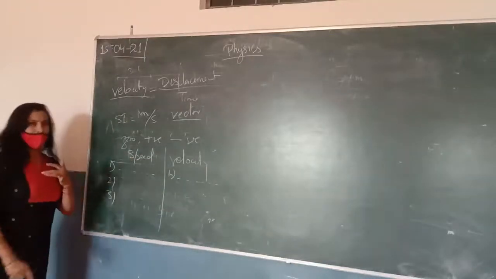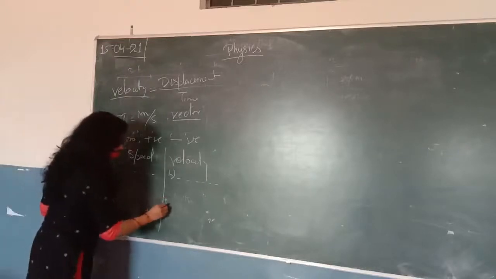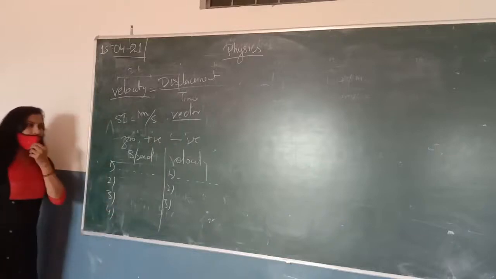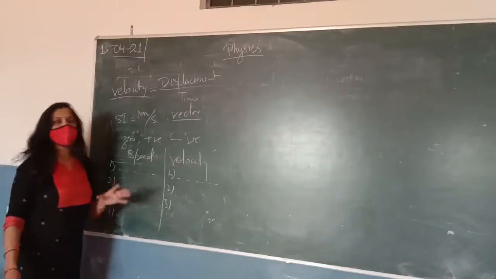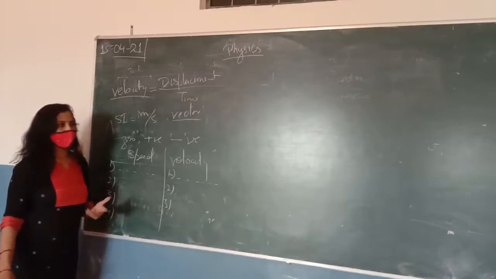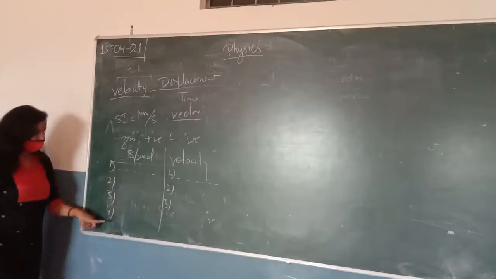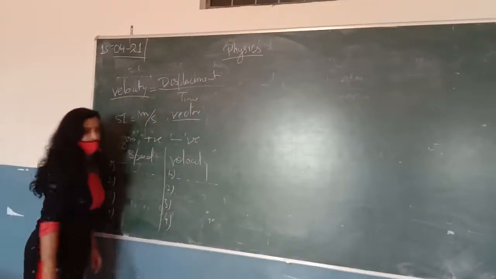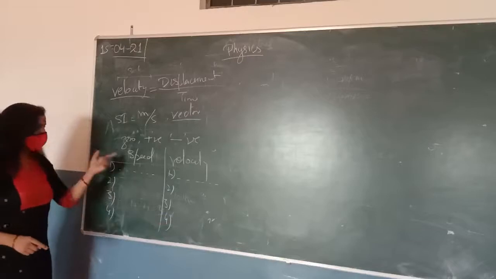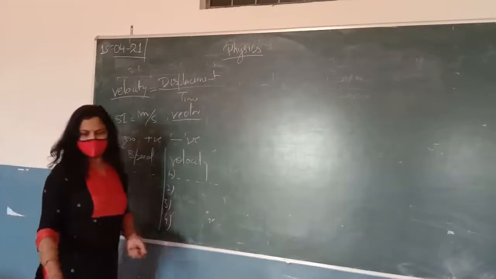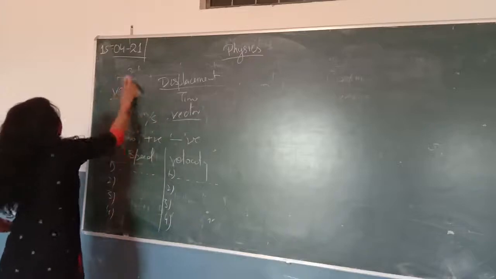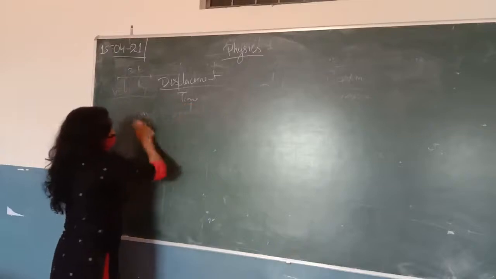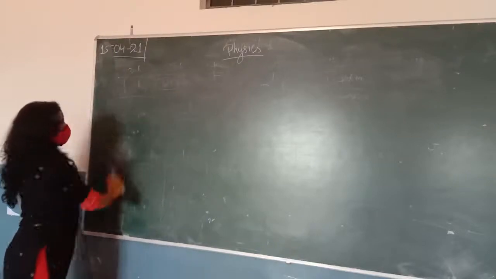Speed is always positive, but velocity can be positive, it can be negative. Speed cannot be 0 for a moving body, but velocity for a moving body can be 0. So, these are a few differences between the speed and velocity. Okay. I am going to explain only one more term about the velocity, the initial and the final velocity.